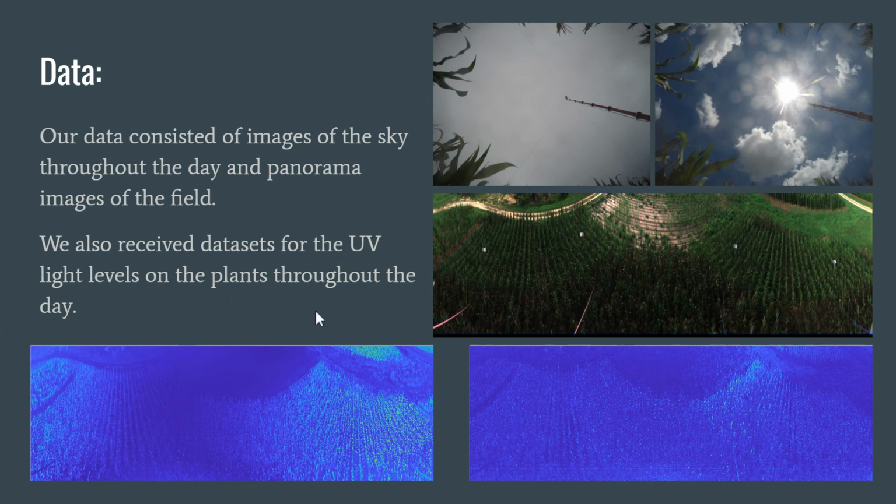Here are some examples of our data. We got images from a sky cam throughout the day, whether cloudy or sunny, that we used, as well as panoramic images of the cornfields, which were then filtered based on the UV light levels detected from the sensors throughout the day.